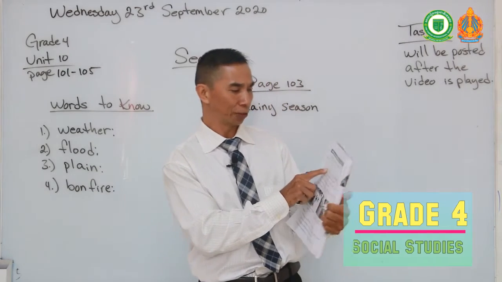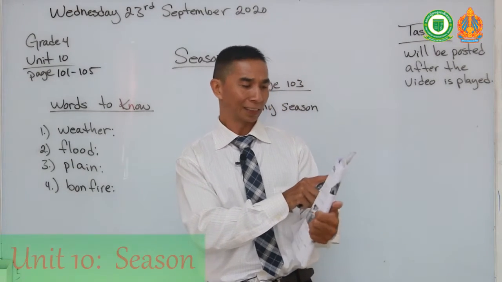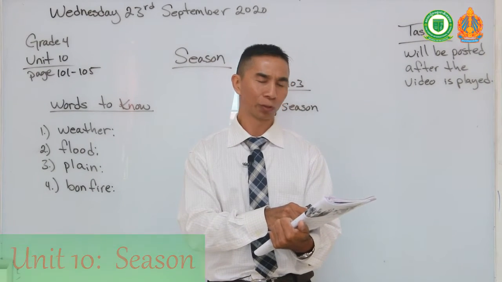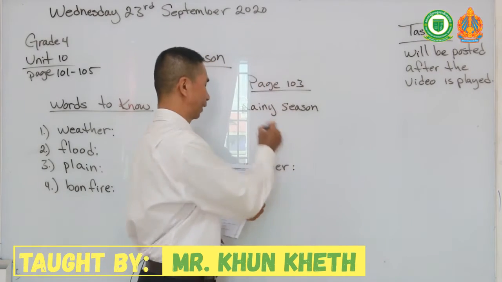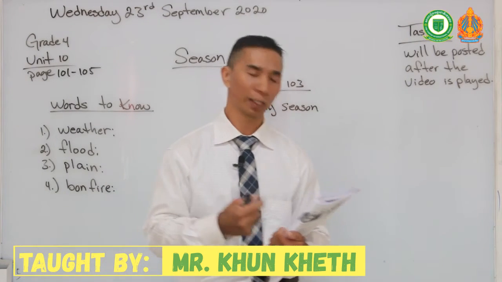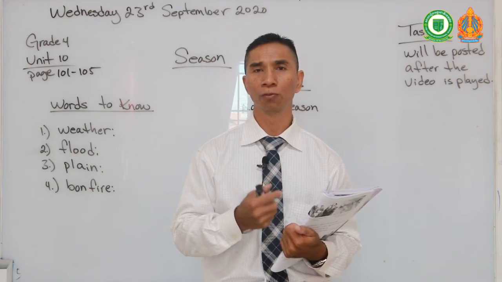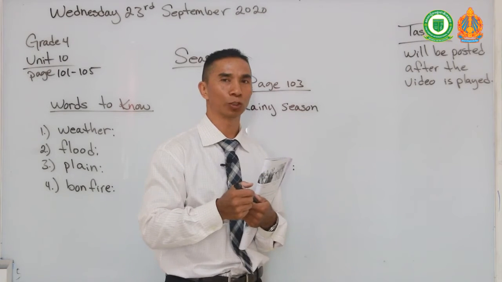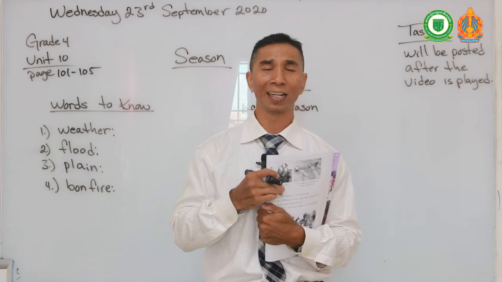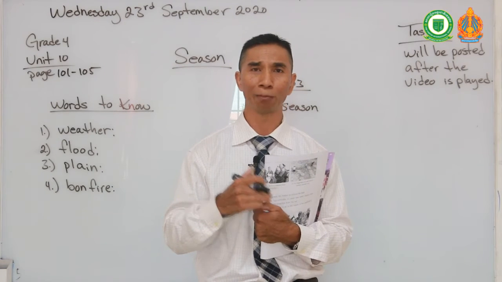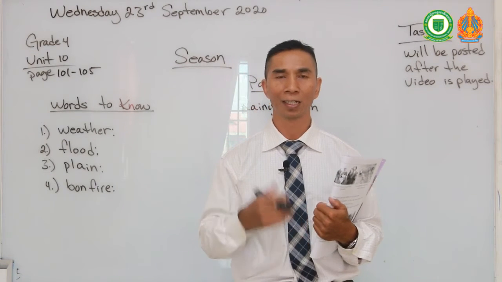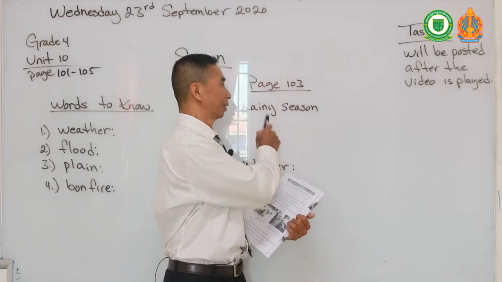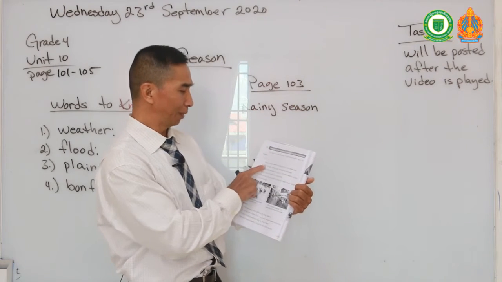Okay, the first question I have for you on page 103 states that during the rainy season, is there enough water for planting and for crops to grow as well? So during the rainy seasons, do farmers have enough water for their crops to grow? Yes or no? What about when, during some rainy seasons, there is a drought? A drought means there is less rain during the rainy season, and maybe farmers have to take a loss because there is not enough rain during the rainy season. That's why they might take a loss. Can you answer me that question?